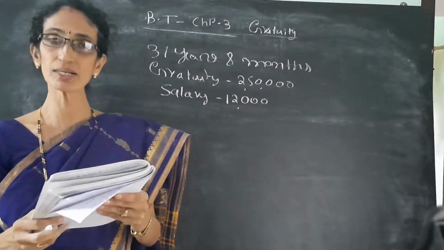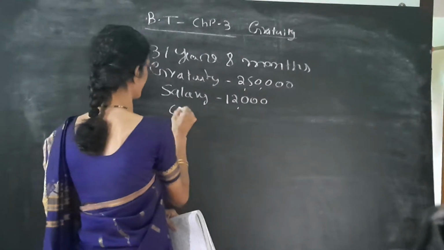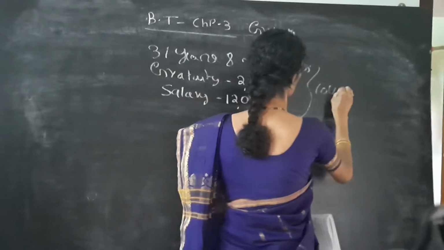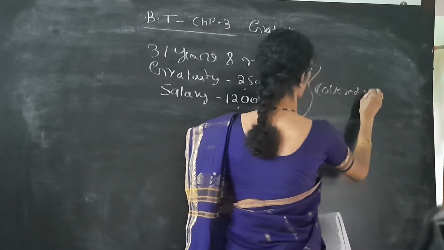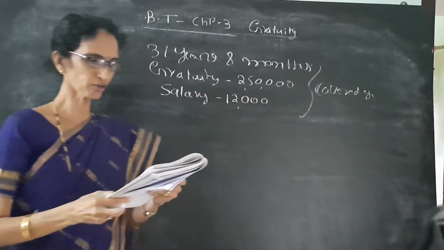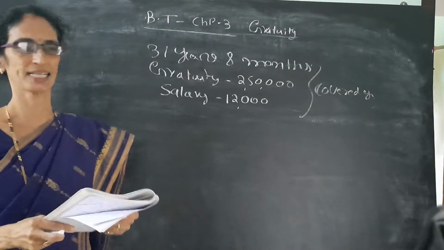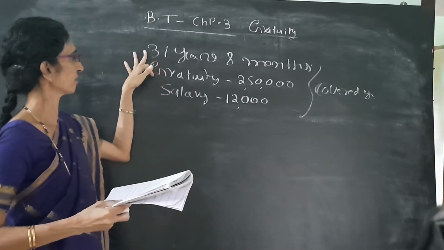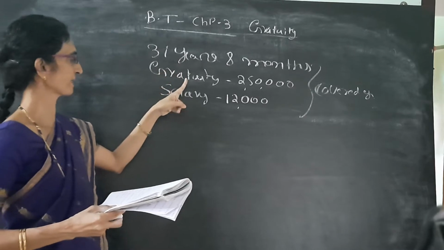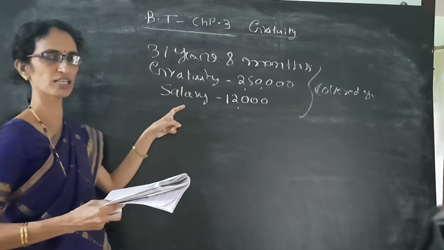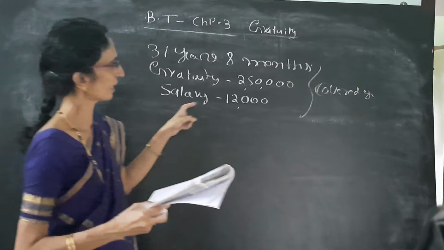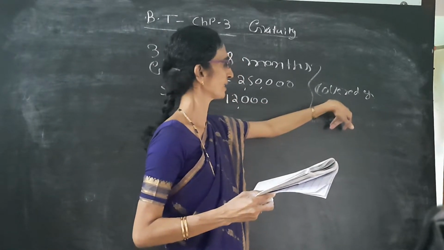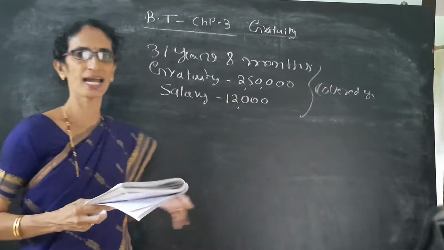He is covered under the Payment of Gratuity Act. Find out his taxable gratuity. So this is the problem. His service is given, gratuity amount is given, salary last drawn is given. And we have to compute his taxable gratuity. He is covered under the Gratuity Act.